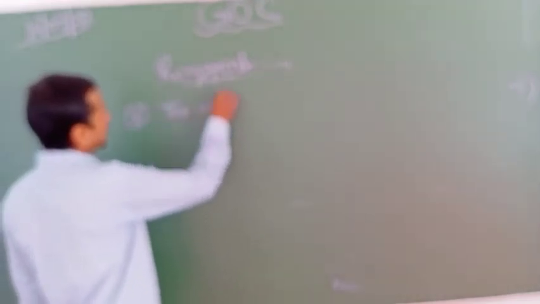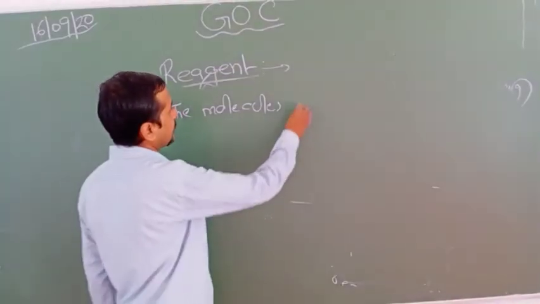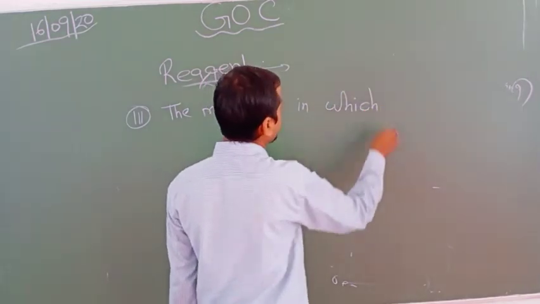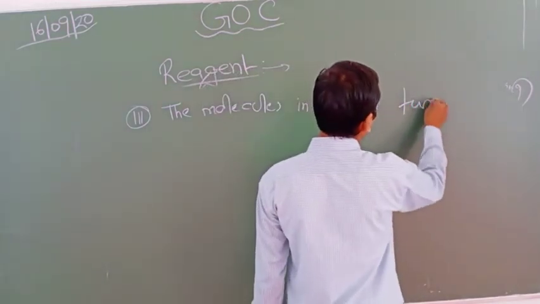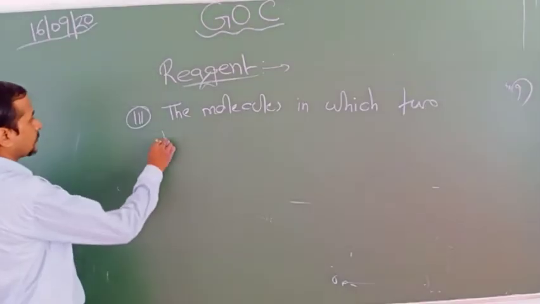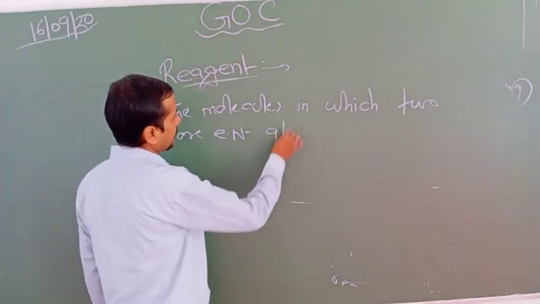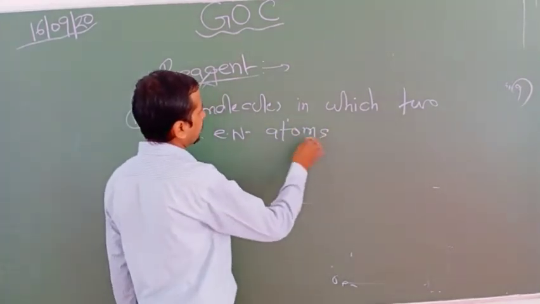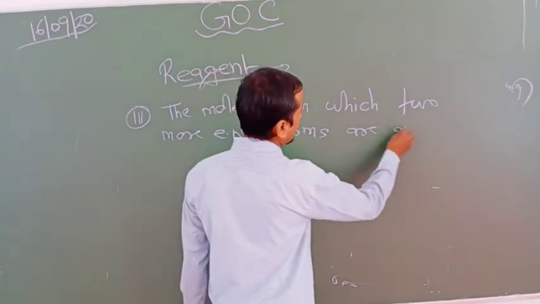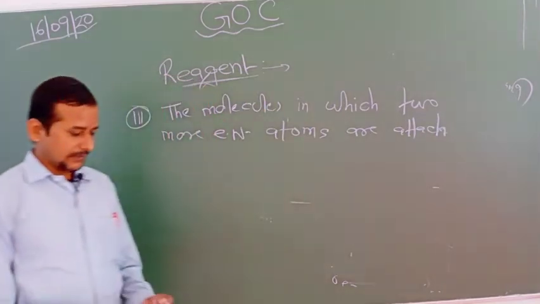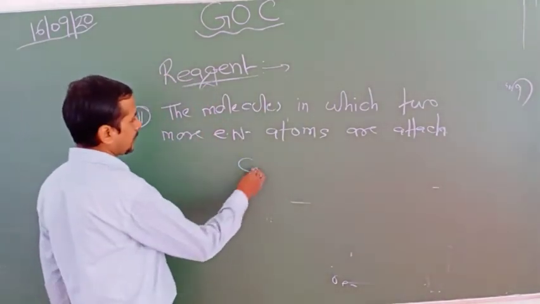Some more examples of electrophile: the molecules in which two more electronegative atoms are attached also work as electrophile. With the example, C double bond O.